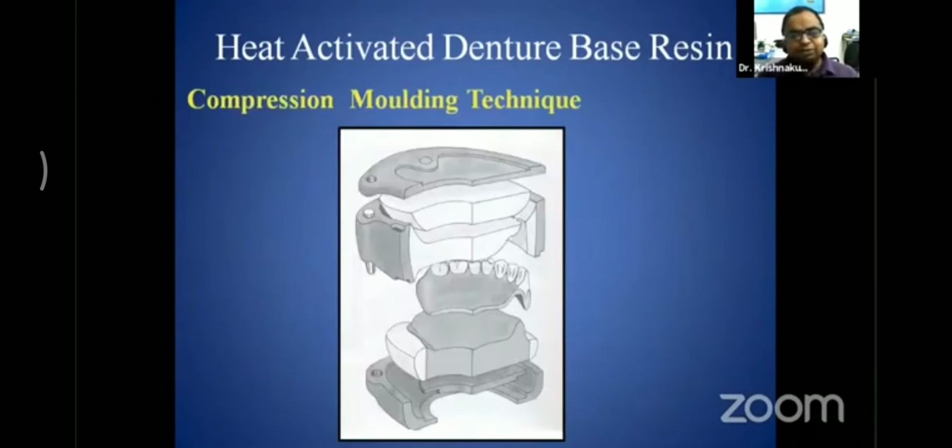The heat activated denture base resin is used with the compression molding technique. This is the cross section of a compression molding technique, where the base is there, over which the cast is placed.